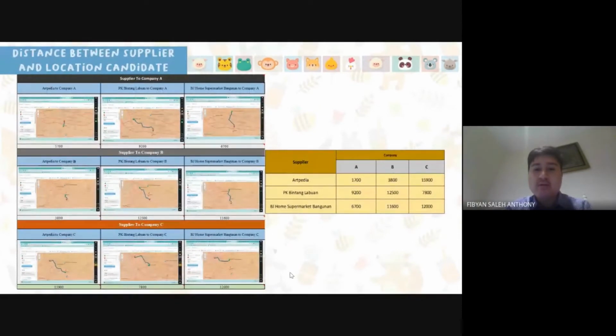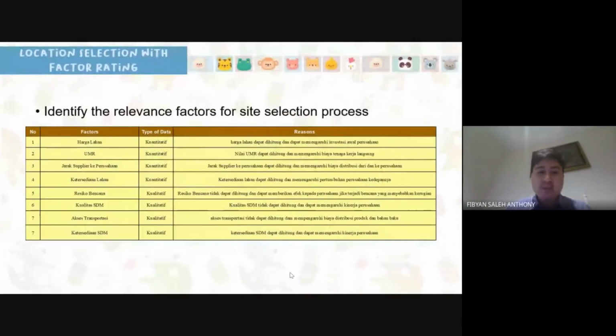To facilitate our need for production, we need 3 suppliers to provide our company needs. They are Arpedia, PK Bintang Labuan, and BJ Home Supermarket Bangunan. Then we measure distance between alternative sites and all suppliers. After that, we select the location with factor rating method. First step is identifying the relevant factors for site selection process.